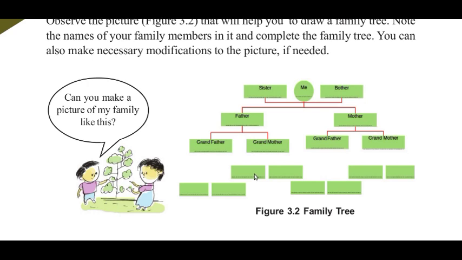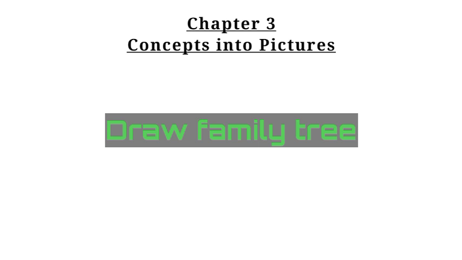There are a few more columns left for you. You want to draw this, or you can copy from your English notebook. You may write chapter 3, concepts into pictures. Then you could draw the family tree as on the first page of your chapter 3. Okay.